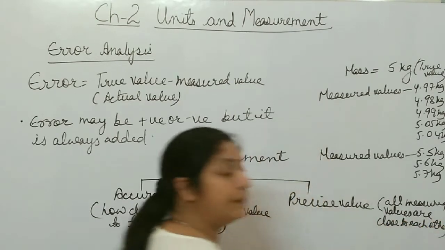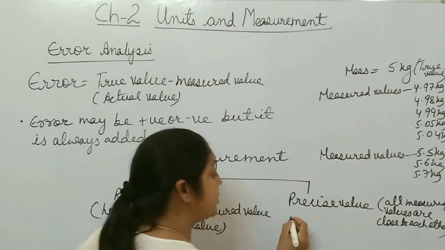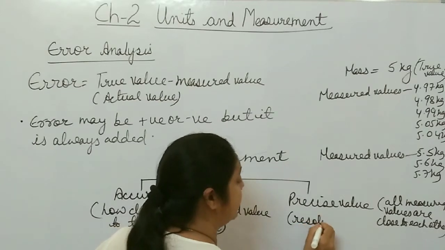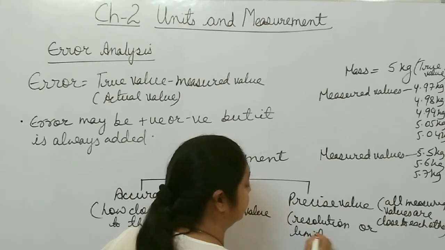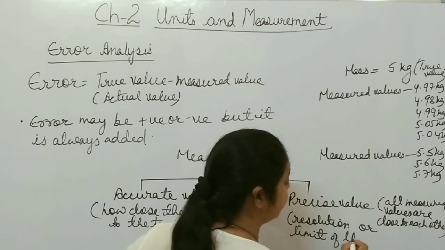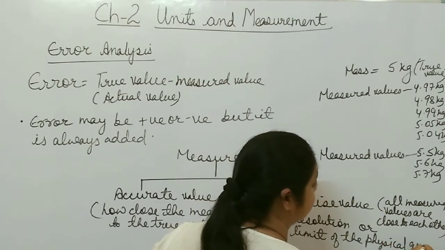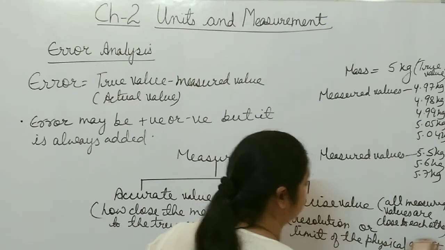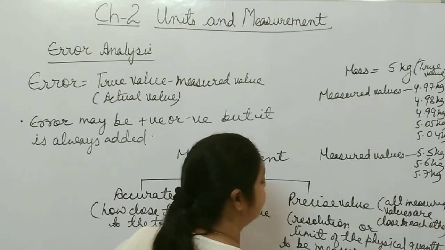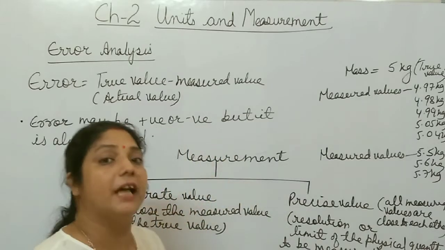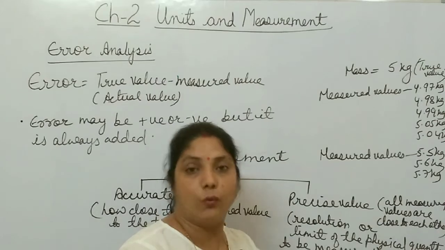It depends upon the type of measuring instrument you are using. It refers to the resolution or limit of the physical quantity to be measured by any measuring instrument. It depends upon the type of measuring instrument with the help of which you measure the physical quantity.